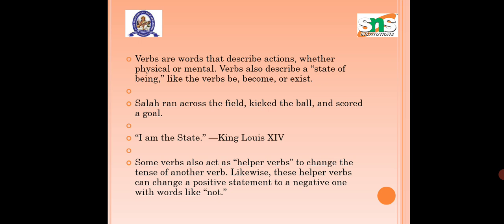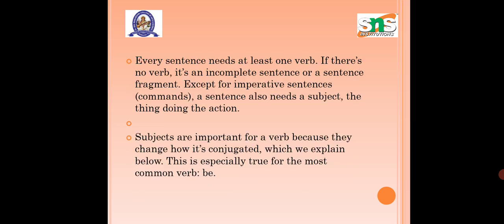Some verbs also act as helper verbs to change the tense of another verb. Likewise, helper verbs can change a positive statement to a negative with words like not. Every sentence needs at least one verb. If there is no verb, there is an incomplete sentence or sentence fragment. Except for imperative sentences, a sentence also needs a subject, the thing doing the action. Subjects are important to the form of a verb because they change how it's conjugated.